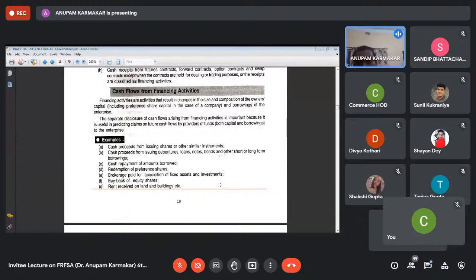activities. There may be redemption of debentures, redemption of preference shares, repayment of loan. These all come under the financing activities, and cash inflows or outflows due to the financing activities are to be classified under the cash flows from financing activities. So in cash flow statement, we have to consider the inflows and outflows of cash taking place due to these three types of activities. Okay.